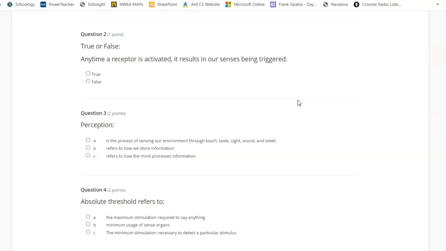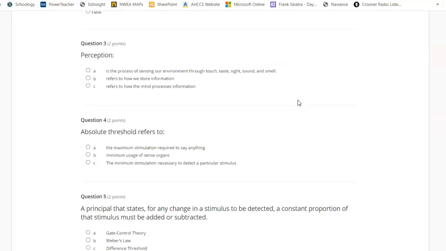True or false? Anytime a receptor is activated, it results in our senses being triggered. True, false. Perception, A, is the process of sensing our environment through touch, taste, sight, sound, and smell. B refers to how we store information. C refers to how the mind processes information.